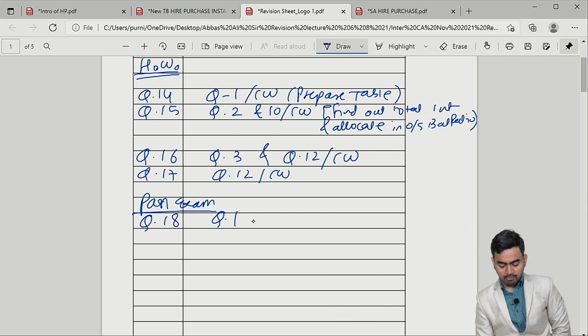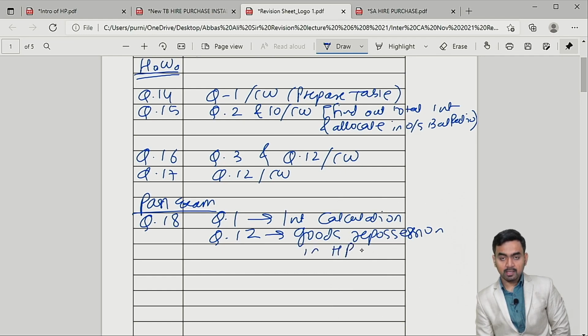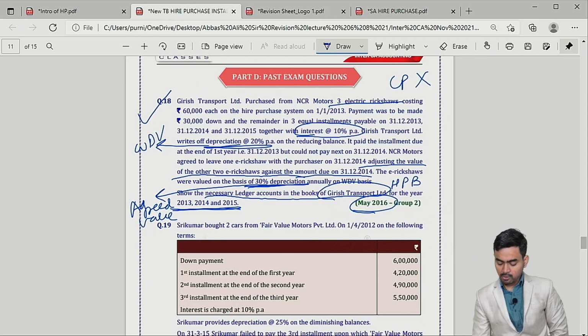So question number 1 will be useful for interest calculation, correct, and question number 12 will be useful for goods repossession in HP buyer's books.